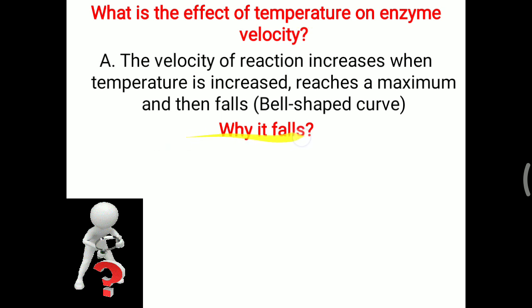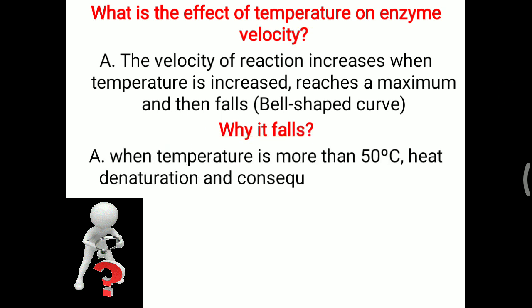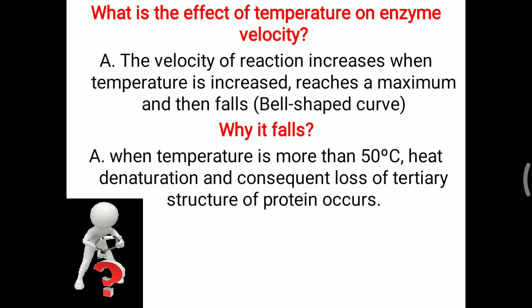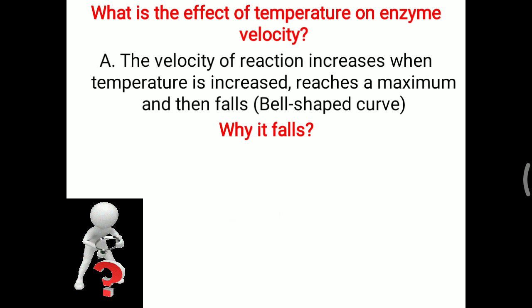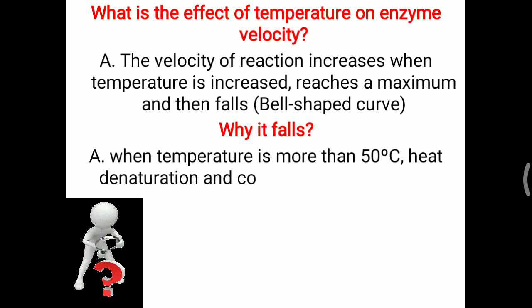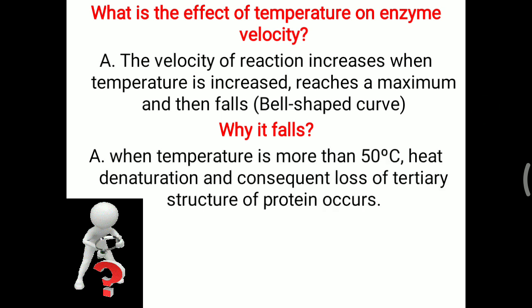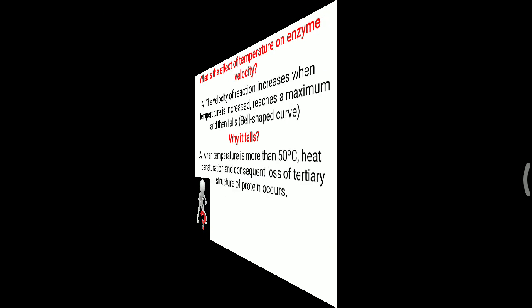So why is it falling down? When the temperature is more than 50 degrees centigrade, heat denaturation will occur. Basically all enzymes are protein in nature, so they follow all the characteristics of protein. So the enzyme will be denatured, with consequent loss of the tertiary structure of the protein. Tertiary structure decides the domain part or functional unit of the protein molecule. That will be lost at high temperature, so gradually the activity of the enzyme will be lost. That fall of the graph determines denaturation of the enzyme. That is the importance of temperature in relation to enzyme activity.